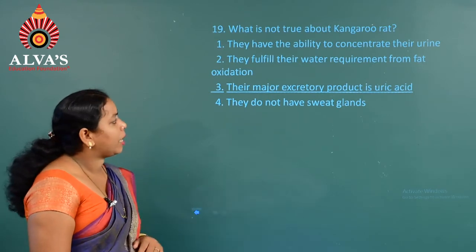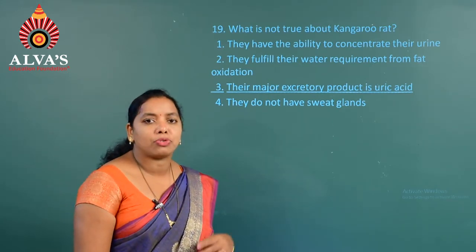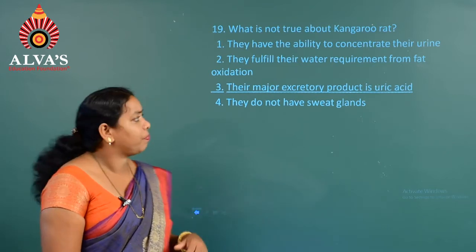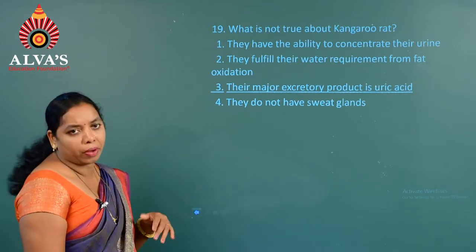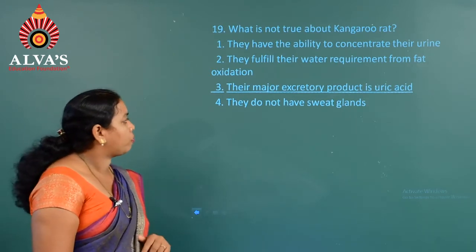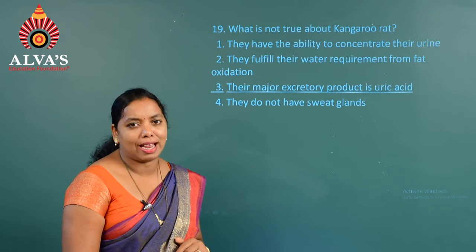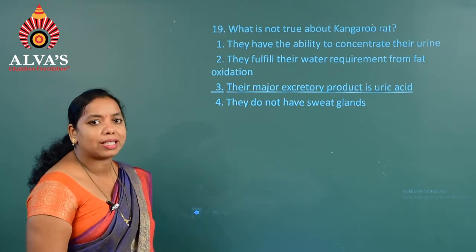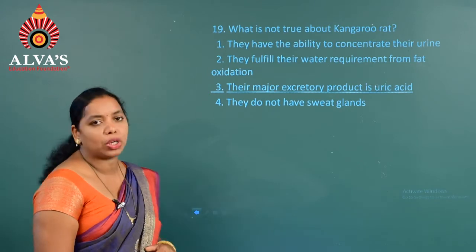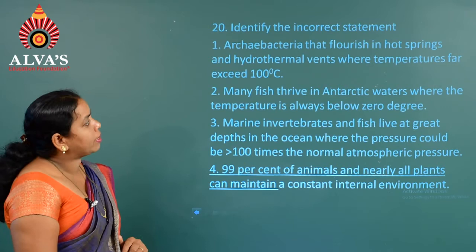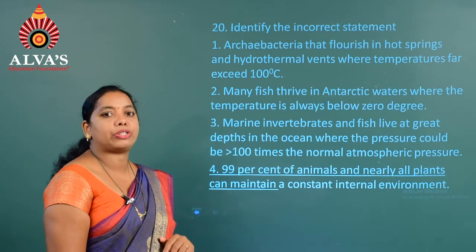And the third one, their major excretory product is uric acid, they said. So urea is the answer; their major excretory product is not uric acid, it is urea, because they are mammals. And the fourth one, they do not have sweat glands, but they do have sweat glands. So, the third one is the mismatched statement, hence the answer for question number 19 is the third option. We will discuss the next question, that is, identify the incorrect statement.